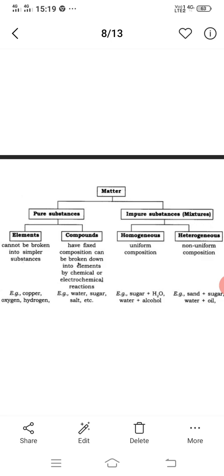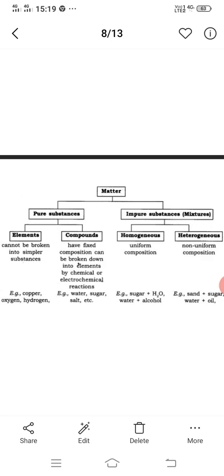So what is matter? Matter is classified into two broad categories, namely pure substances and mixtures. Pure substances are further divided into two categories: elements and compounds. One is elements and another one is compounds.